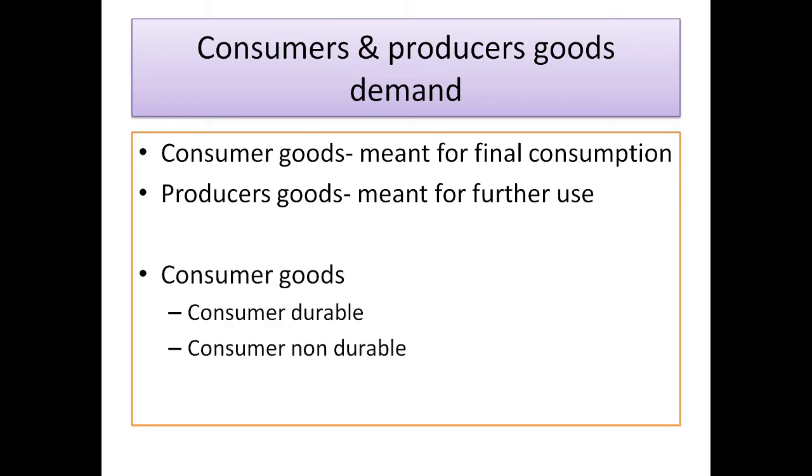Now see, we can say that there is a direct demand for consumer goods and derived demand for producers goods. Consumer goods are directly demanded by the consumers for consumption purpose. But the demand for producer goods is derived from the demand for other products. That's why it is known as derived demand. The consumer goods we can further divide into consumer durables and consumer non-durable goods.